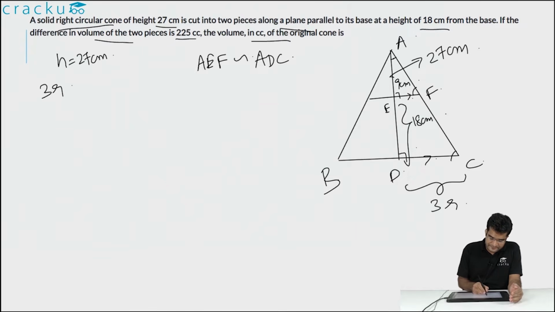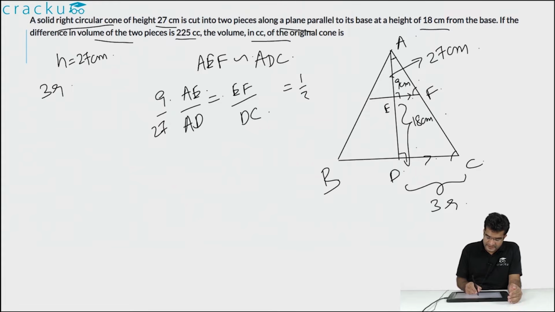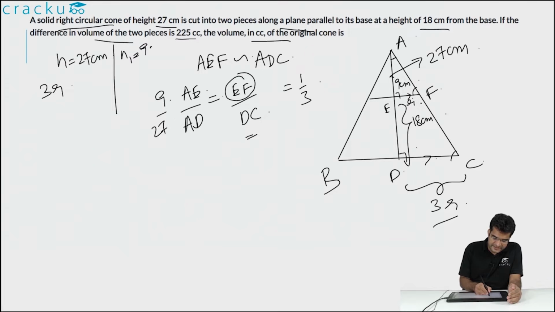So, AE divided by AD will equal EF divided by DC. AE we know is equal to 9 centimeters and AD is equal to 27 centimeters. So, this is equal to 1 by 3. We know that the length of DC is equal to 3r. Therefore, the length of EF, which is the radius of the smaller cone, will equal small r. So, the height of the original cone is 27 centimeters, radius of the original cone is 3r, height of the smaller cone is equal to 9 centimeters and radius of the smaller cone is r.